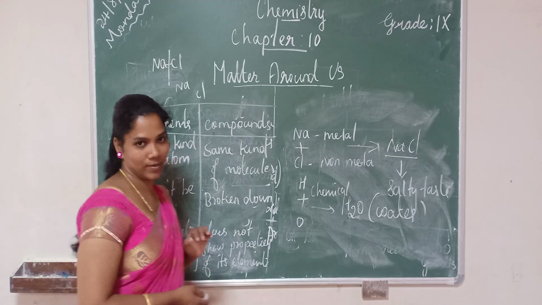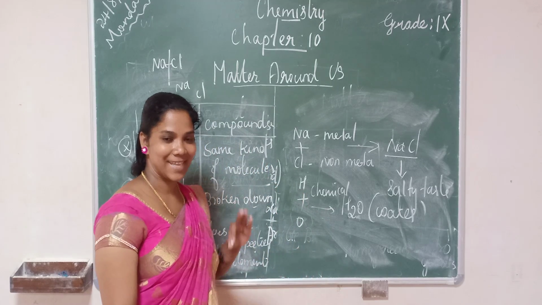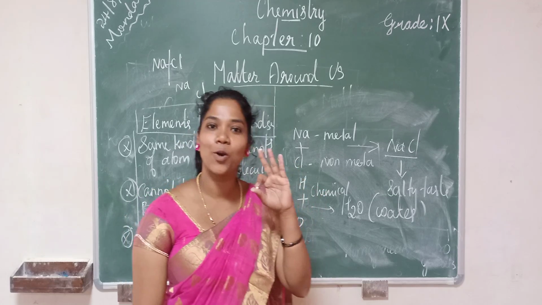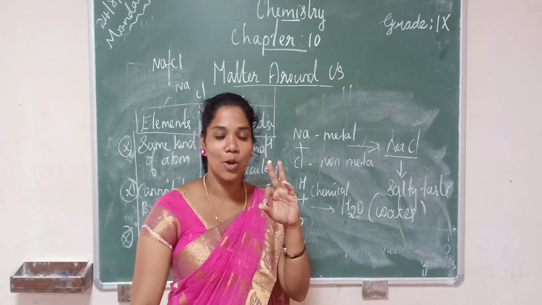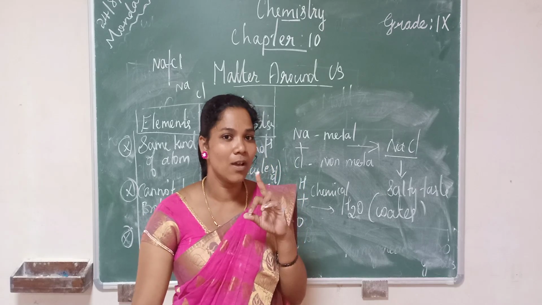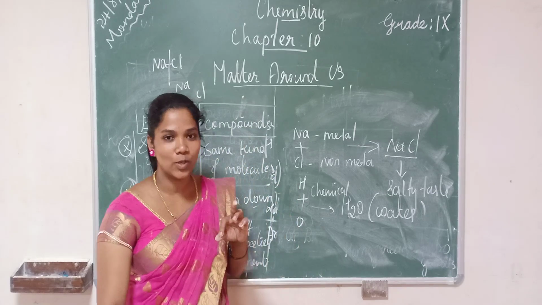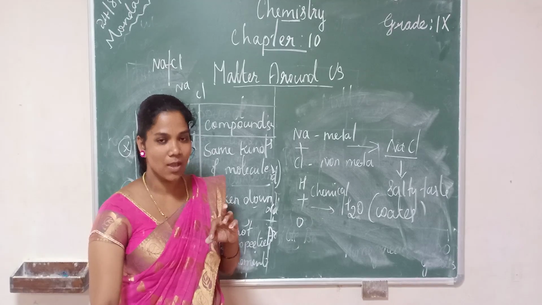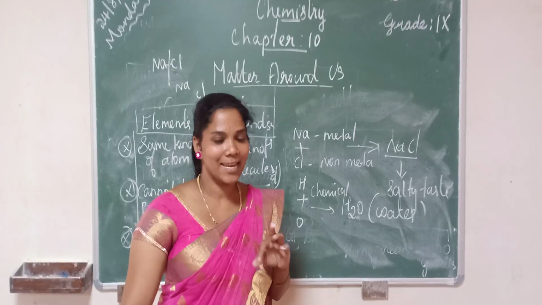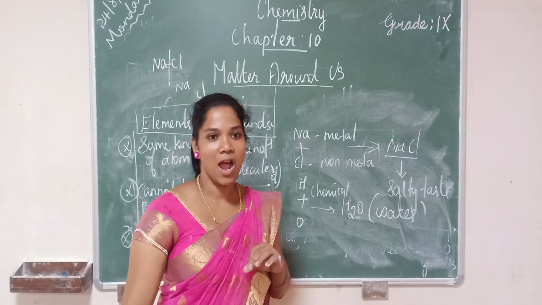Very important question. So I hope you understood what is a pure substance: either the same kind of atom or the same kind of molecule. Now I hope you understood what is an element. Who named the word element? Robert Boyle. I am repeating again: Robert Boyle named the word. That means it cannot be broken down into simpler substances. How many elements are there in the periodic table? 118 elements are present in the periodic table. I hope that you all understood.